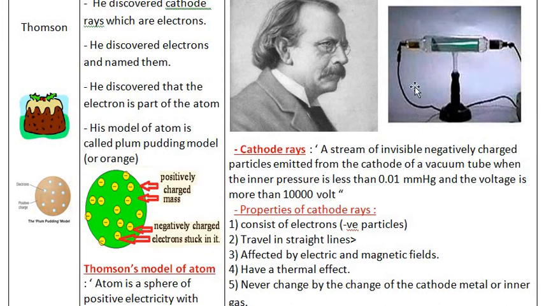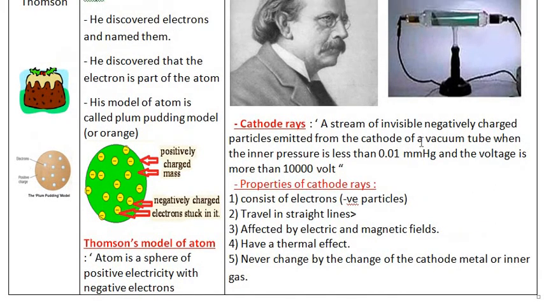And they never change by changing the cathode. When these two metals are iron, we get cathode rays. When they are made of aluminium, we get cathode rays. Whatever these metals are, we get cathode rays.